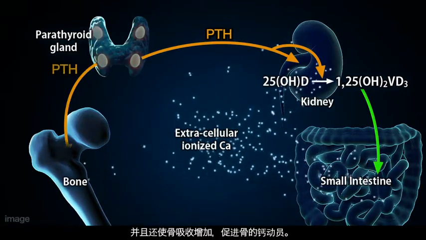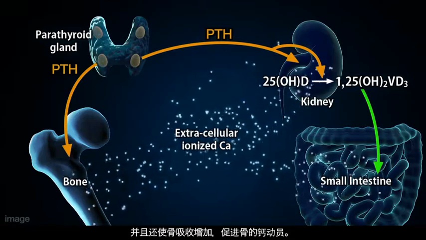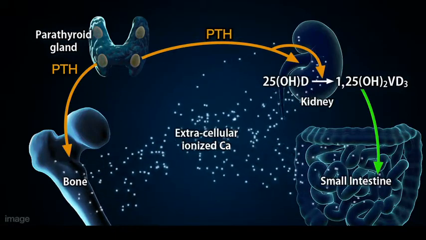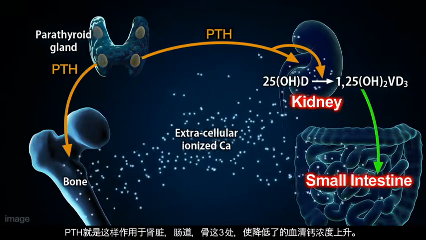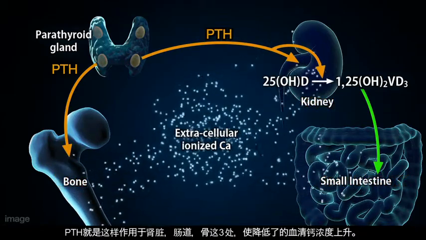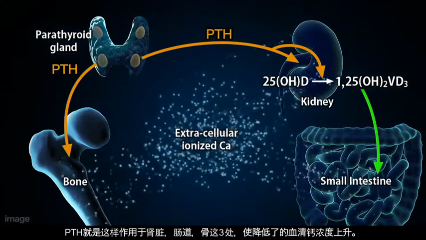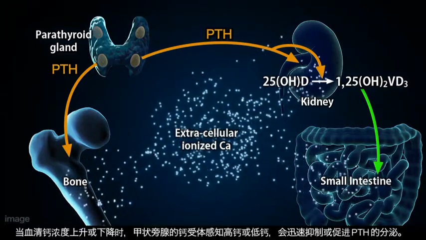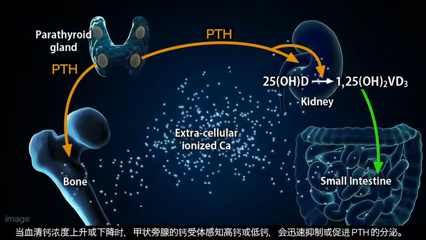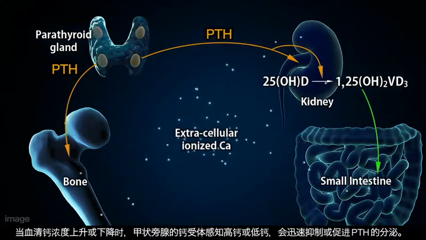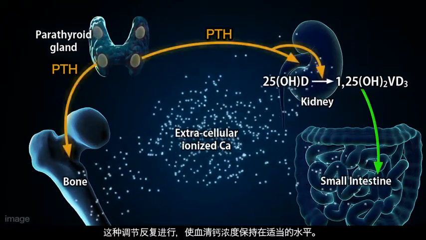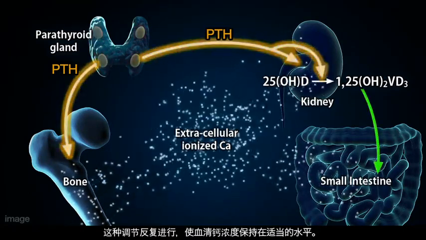In addition, bone resorption is also stimulated, and the mobilization of calcium from bone increases. Thus, PTH acts on the kidneys, intestines, and bone in response to decreased serum calcium concentrations in order to increase serum calcium concentrations. Conversely, PTH secretion is suppressed in response to increased serum calcium concentrations in order to decrease serum calcium concentrations. Serum calcium concentrations are maintained in a homeostatic state through this repeated cycle.